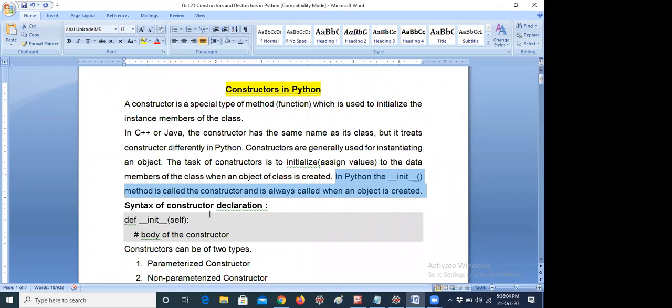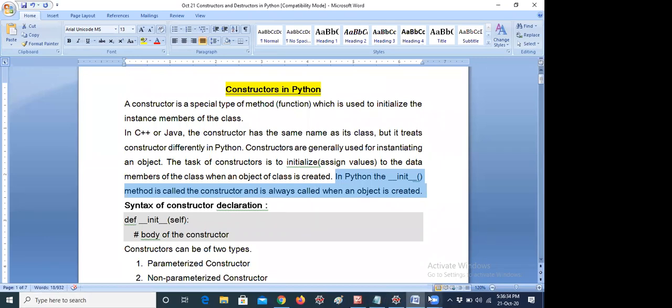That means you are not calling any method explicitly. For example, usually when I declare a function like def add(a, b), you have to call the add method in the main method. But here, you don't need to call it. You can think of a constructor as acting like a function only. But in C++ and Java, I think it is different.